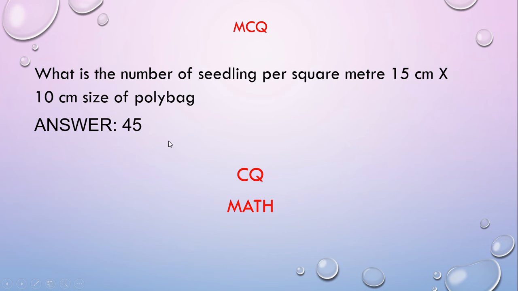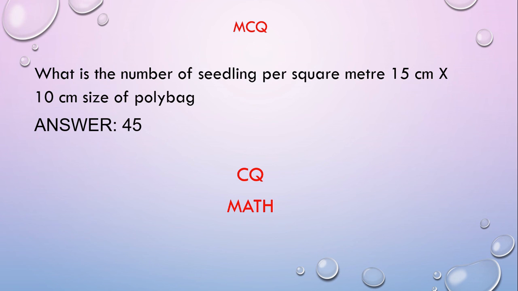So what type of MCQ can you get from this chapter? If you memorize the table, from that table you can get an MCQ like: What is the number of seedlings per square meter for 15 centimeter into 10 centimeter size? The answer will be 45. Even: What is the seed name of mahogany plant, which is capsule? What is the seed name of Kori plant?